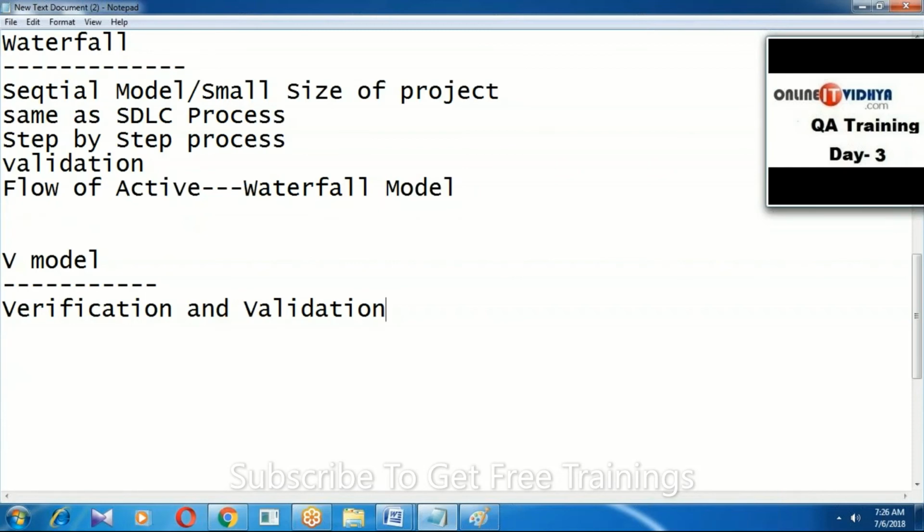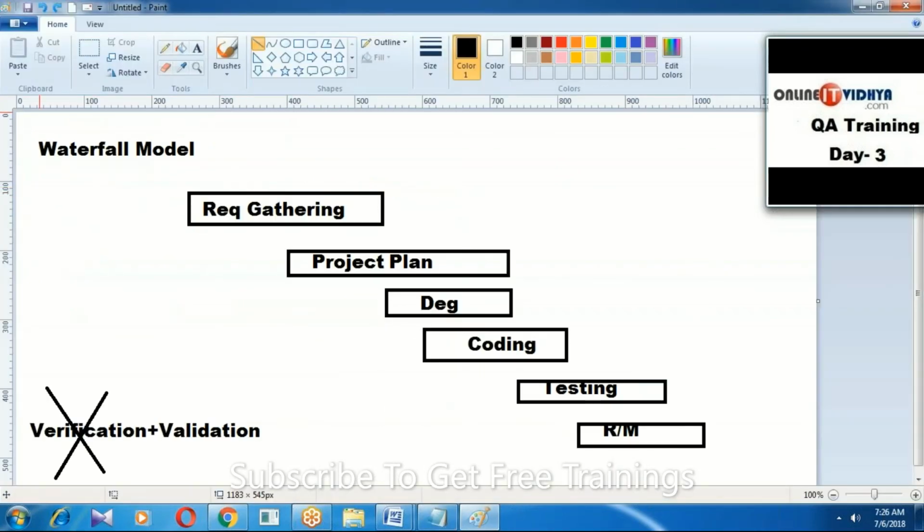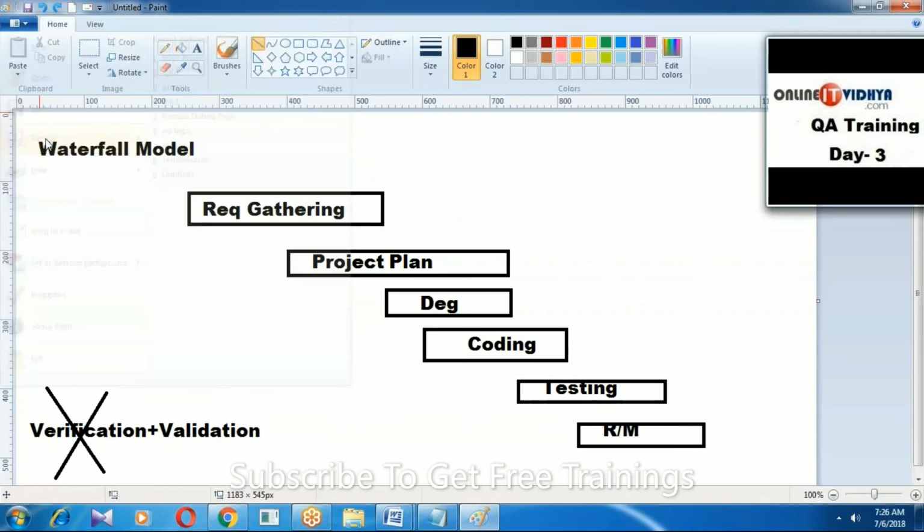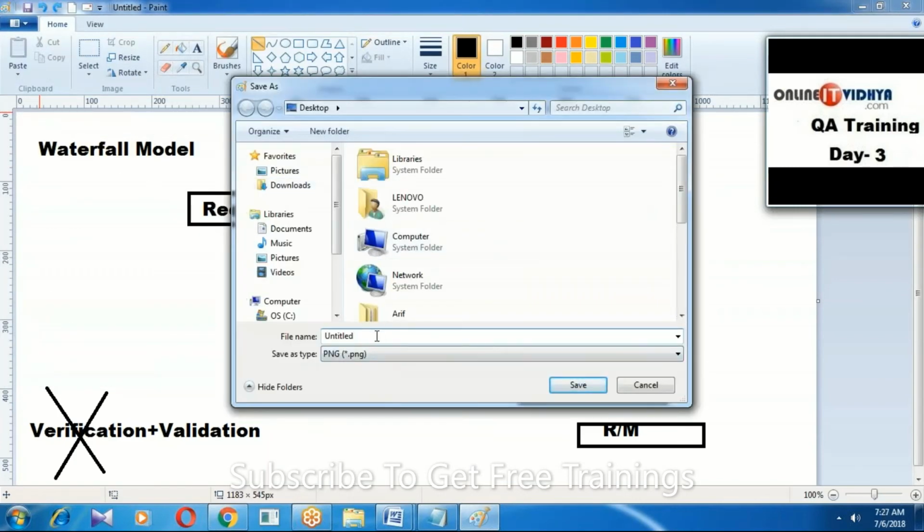After 6 months if I start, then what can we do in these 6 months, right? What is our job in the 6 months? That's what I'll explain clearly, with the real-time scenario. Concentrate, guys. Just 1 minute, I'll show the V model now, guys.